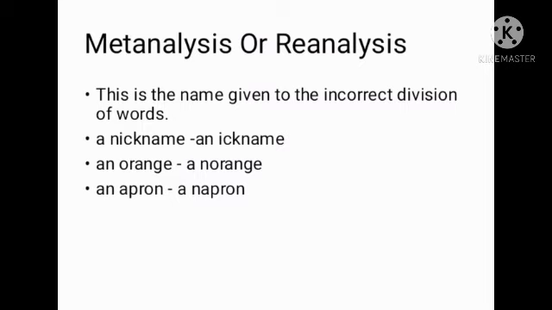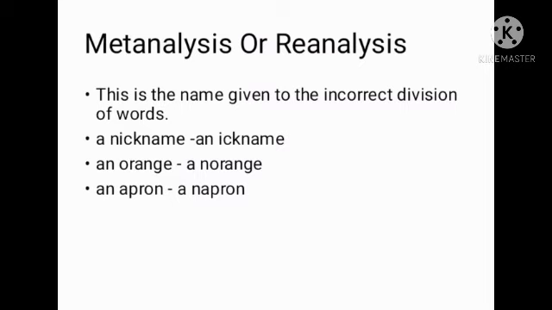When we analyze the given words, firstly, nickname, we can see that firstly it was ekename. So we place an before the word ekename, and later, due to the incorrect division, the new word is formed, that is nickname. Like that orange, earlier it was norange, and due to the incorrect division of words, now we have orange.